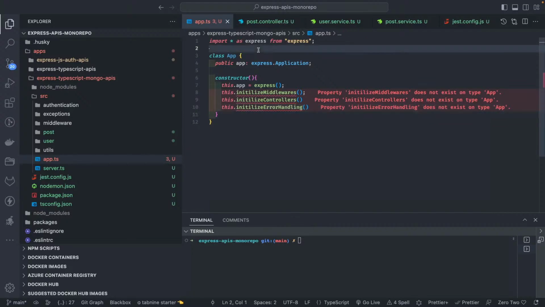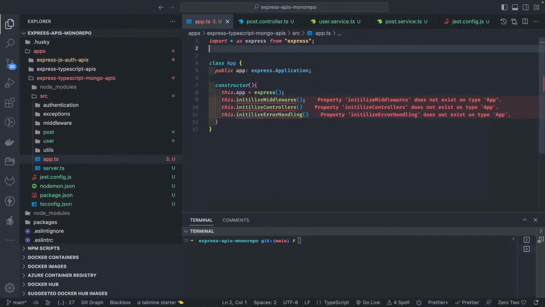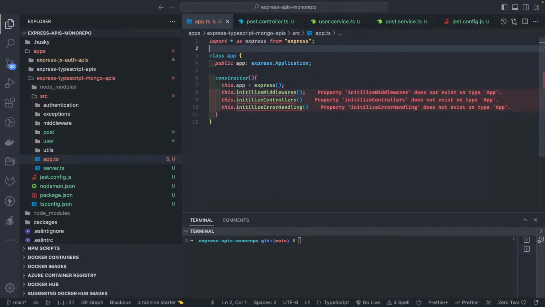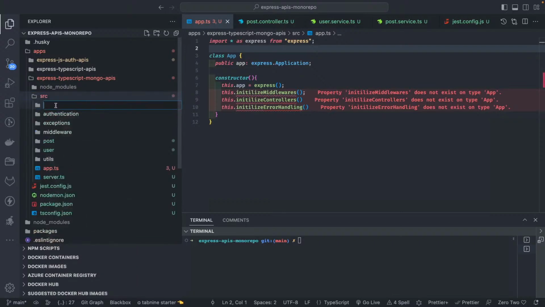And the controllers we need to import, right? What all controllers do we have? So for that we are going to create an interface. At the root also we need to create interfaces. We can create interfaces, exceptions and all.